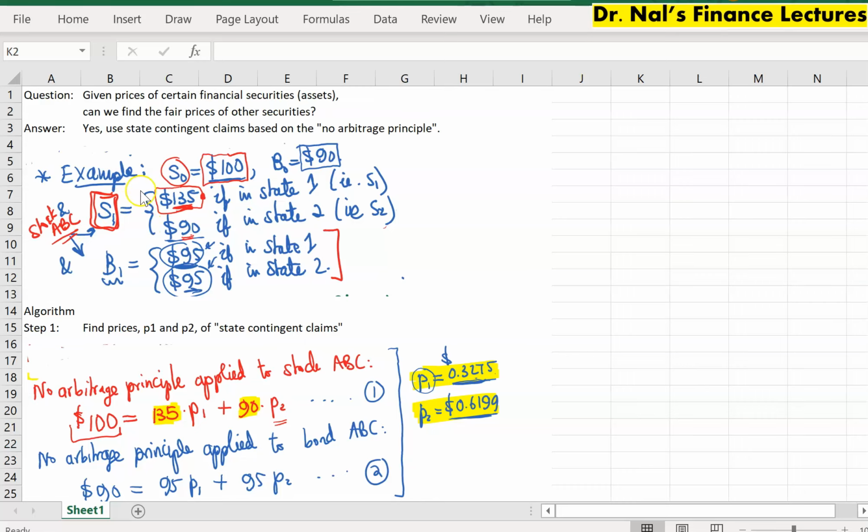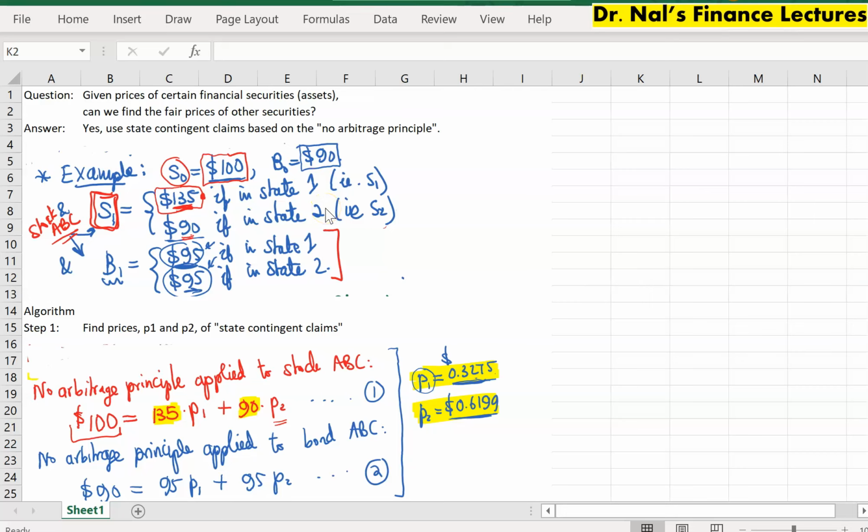Using the no arbitrage principle, this gives us an idea of creating a synthetic portfolio which gives exactly the same payoff as, for instance, stock ABC at time 1. We know that stock ABC at time 1 has a payoff of $135 if state 1 materializes, and only $90 if in state 2.